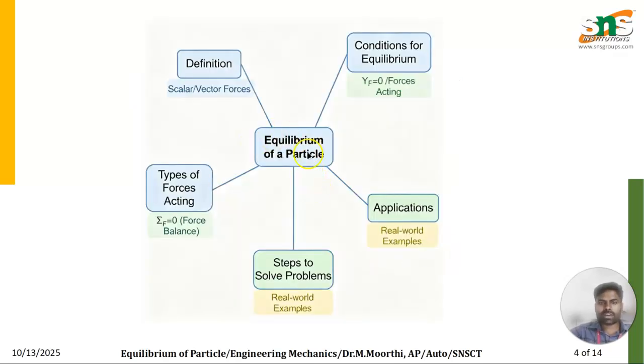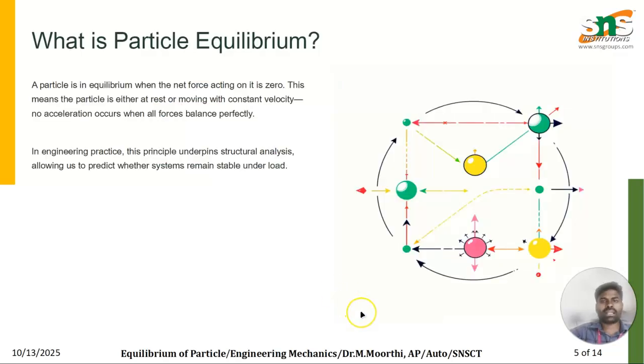Here the equilibrium of particle includes different forces like scalar and vector, and the type of forces acting, that is the force balance, real world applications, and the impact of forces. So why is the particle in equilibrium? It is very important. A particle is in equilibrium when the net force acting on it is 0. While adding the n number of forces acting on the object, the summation of these forces should give the value 0, or the summation of positive forces is equal to the negative forces. In that case, the object is considered to be in equilibrium condition.